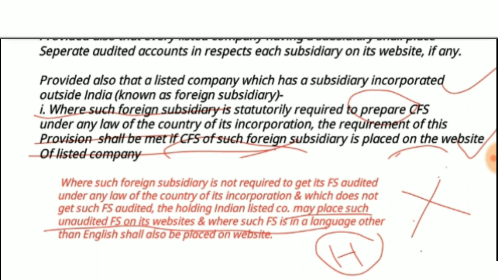So that unaudited financial statement shall be put on the website of the Indian listed holding company. The Indian company which is the holding company has shares of a subsidiary incorporated outside India, and as per the laws of that country the subsidiary is not required to get its accounts audited. In that case the unaudited financial statement shall be put on the website of the Indian listed holding company.